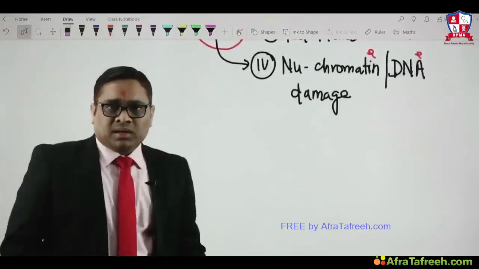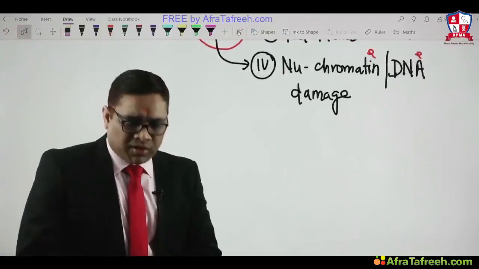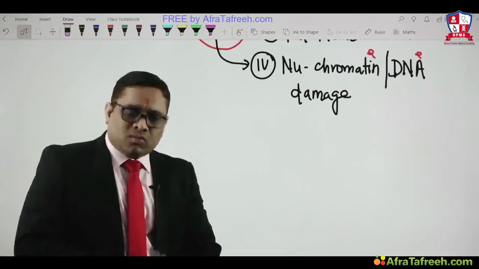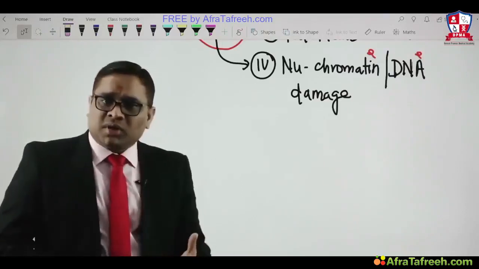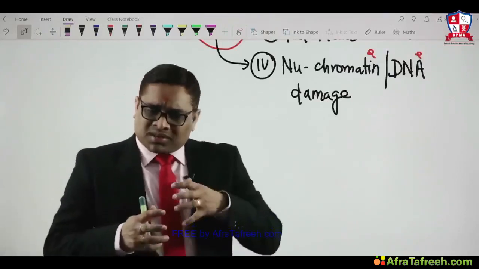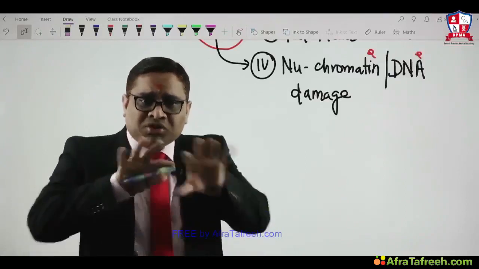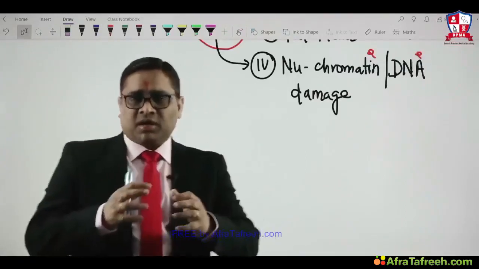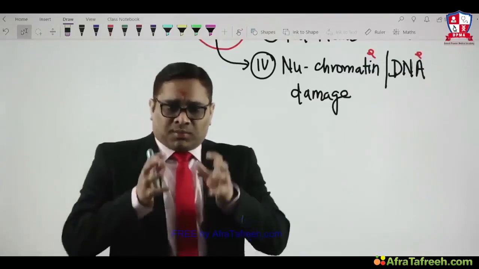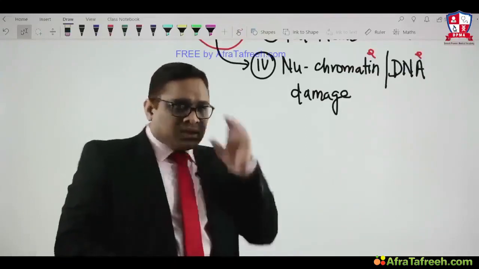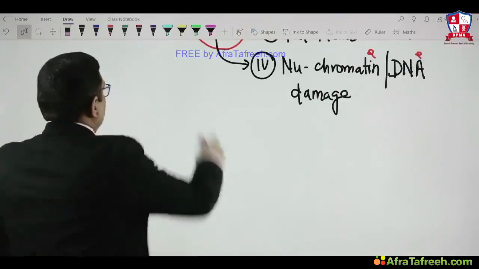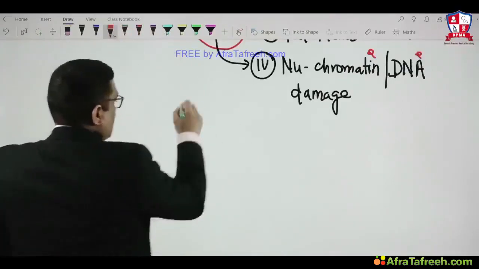As I said, free radicals are normally produced in our body. So the question comes to mind, what free radicals are present in our human body? And if they are normally produced, what are the substances that oppose them? There are certain opposition factors against these free radicals. So we will make a table to understand these two things in our body.